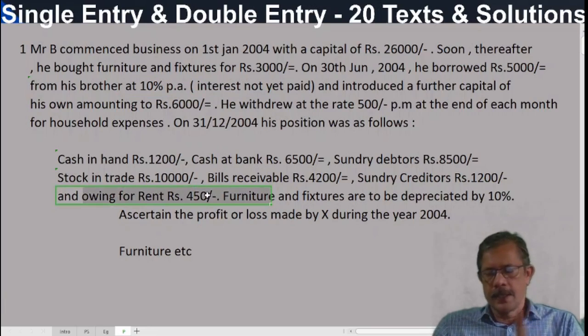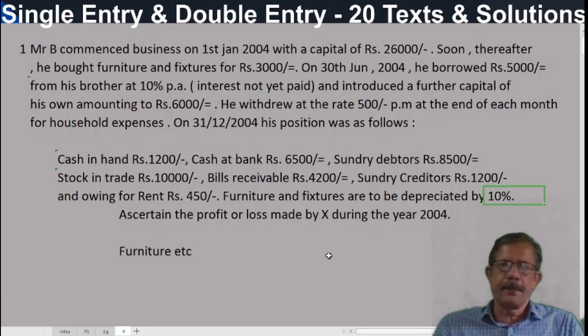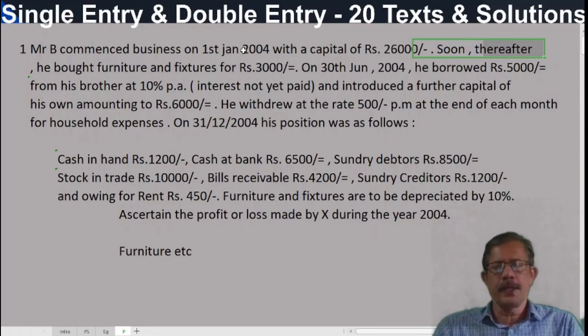Expenses outstanding is a liability. Furniture and fixtures are to be depreciated by 10%. So 10% depreciation to be deducted from furniture and fixtures in the closing statement of affairs. When was this furniture bought? Soon after 1st January 2004. So full year depreciation is to be provided.